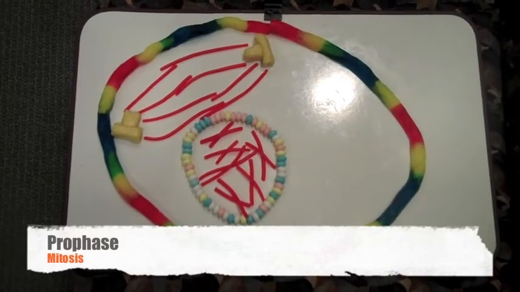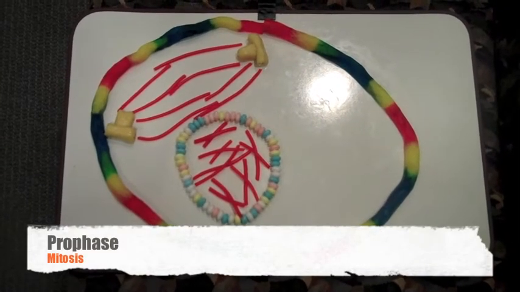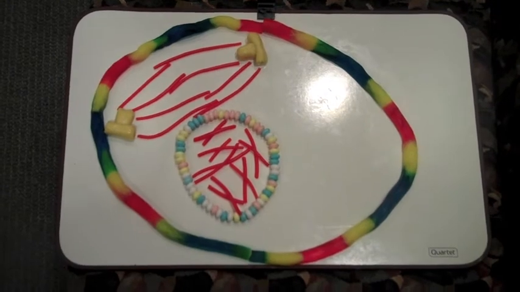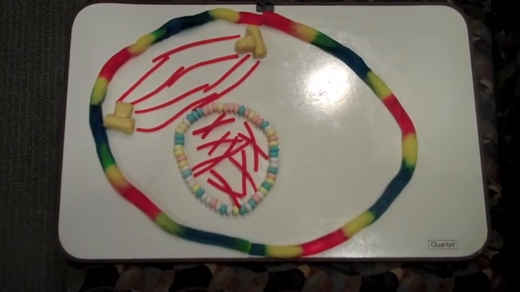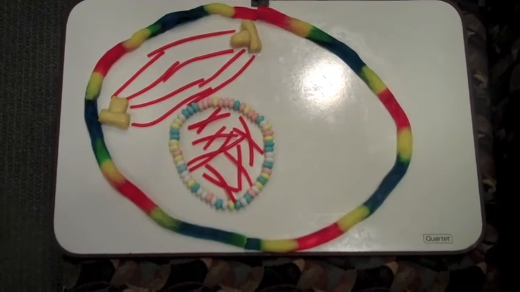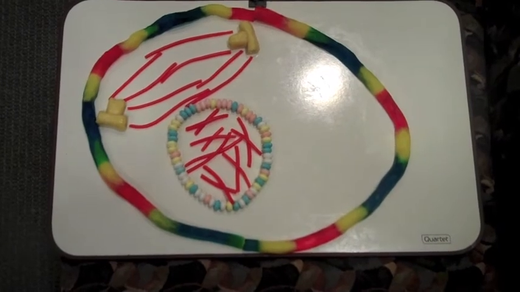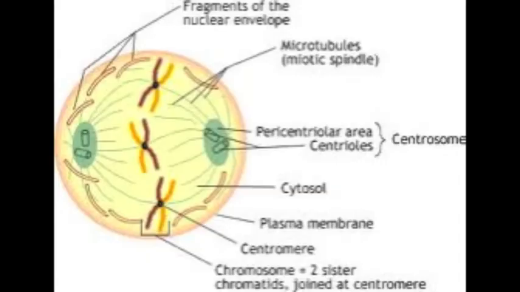In prophase, chromatin fibers become more tightly coiled, condensing into discrete chromosomes, as the nucleolus disappears from the nucleus. Each duplicated chromosome now appears as two identical sister chromatids joined together at their centromeres. The mitotic spindle begins to form, and the centrosomes then move away from each other, propelled by the lengthening microtubules between them.